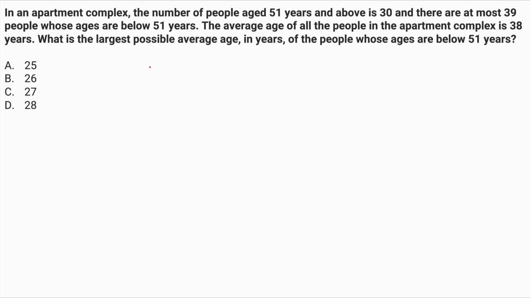So we have two groups here. The ages of people in the first group are greater than or equal to 51 years, and the number of people in this group will be 30. Similarly, the second group has average age less than 51 years and this group has at most 39 people. So the number of people is less than or equal to 39. The overall average of these two groups combined has been given to us as 38 years. And the question is about finding out the largest possible average age of the second group.